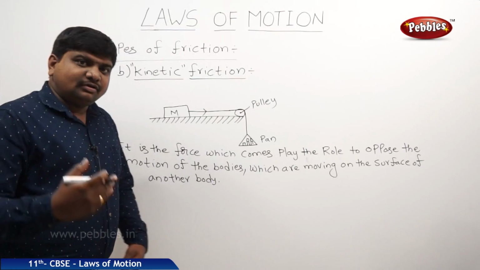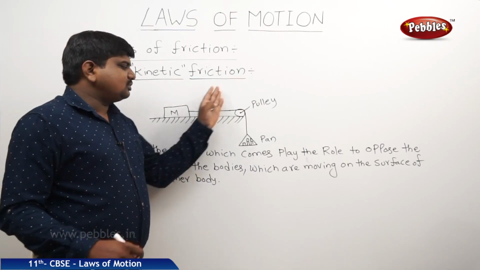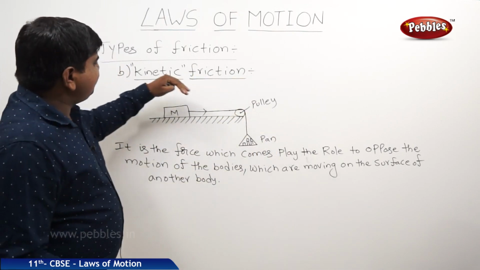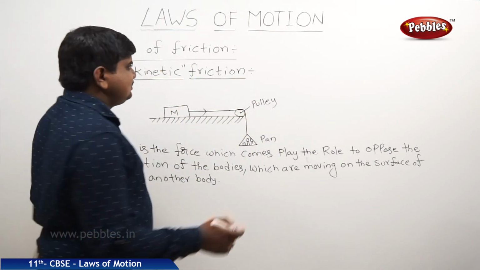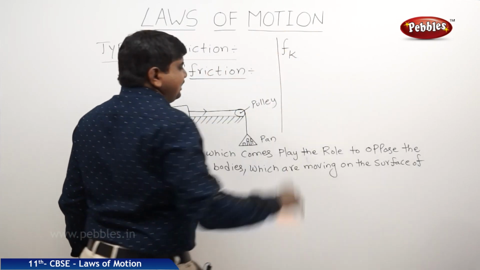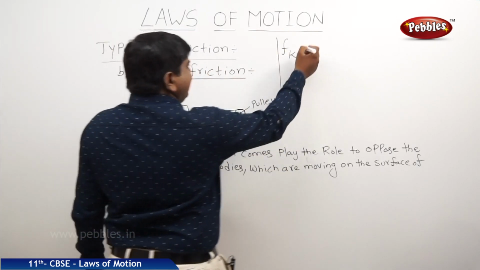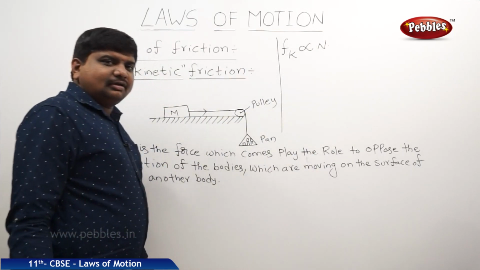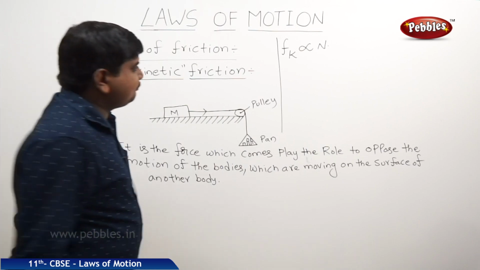This means the frictional force is always opposing the motion of the body, which doesn't allow the body to move smoothly. This type of friction is kinetic friction. This kinetic friction is expressed as Fk. This Fk is proportional to N, nothing but the normal reaction force.